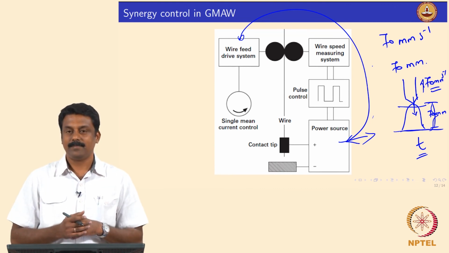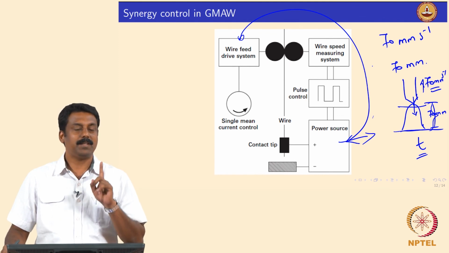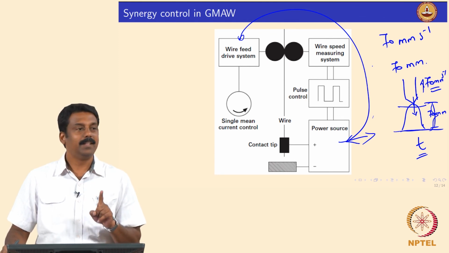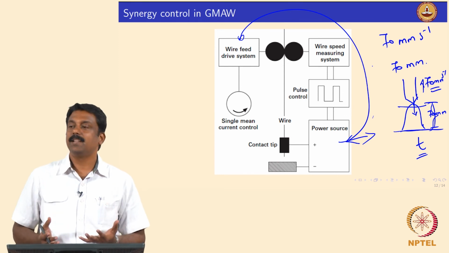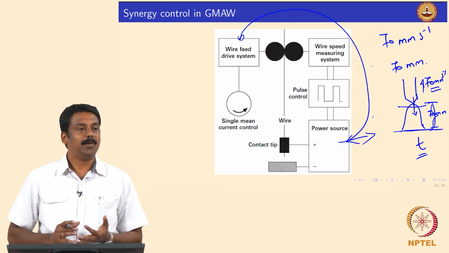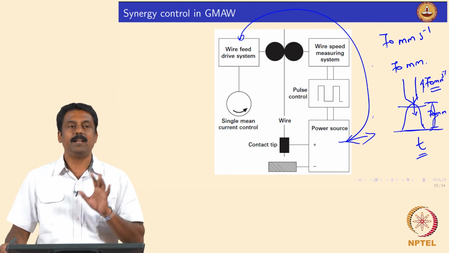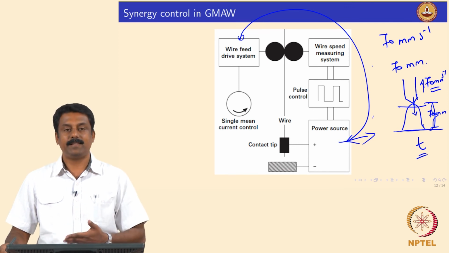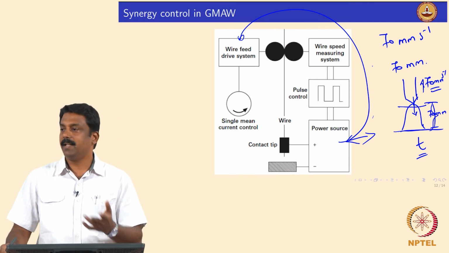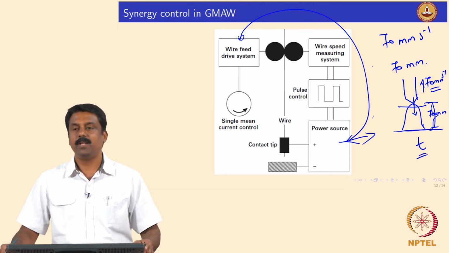So, only two pieces of information you will have to give, right: information about mean current, and information about wire feed rate. If you do these two, the synergy control in the power source would take care of the entire welding process, because all the database is established from the physics that I explained, from the melting rate calculations, from the heat transfer from the arc to the electrode tip.